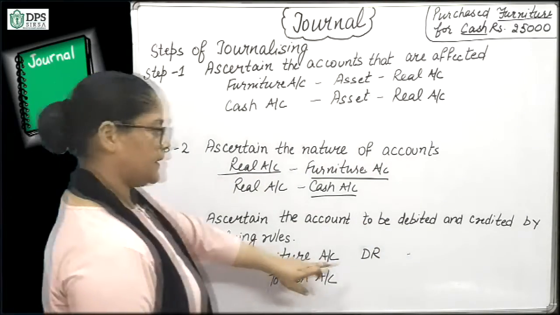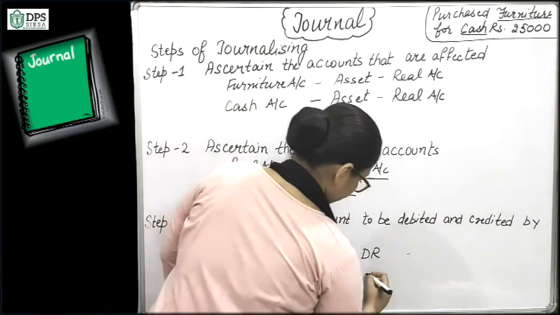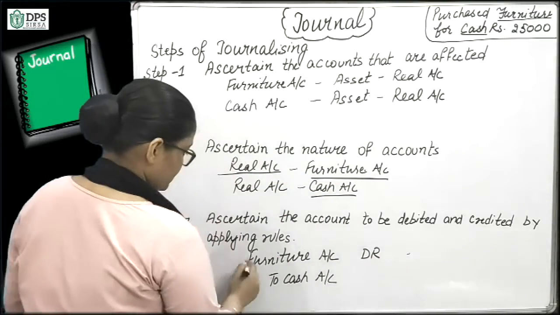Furniture account will be debited and cash account will be credited. So this is the journal entry.